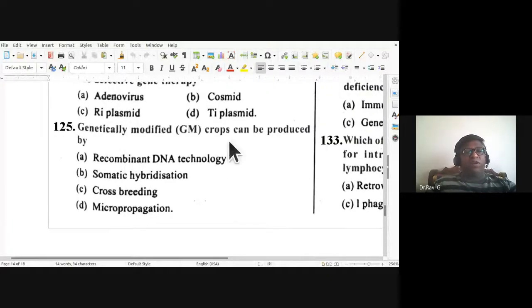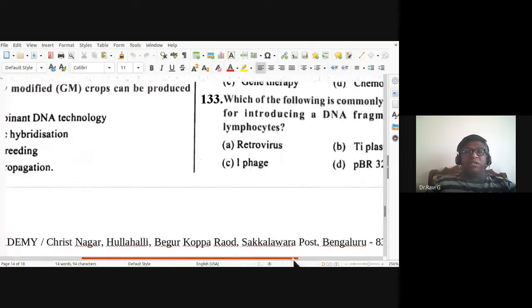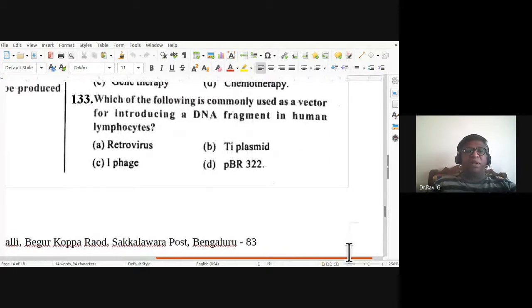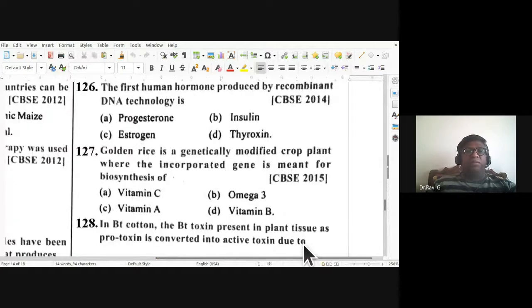125th, genetically modified crops can be produced by recombinant DNA technology. Using this recombinant DNA technology, you can obtain them. So 126th, the first human hormone produced by recombinant DNA technology is progesterone, or is it insulin, or estrogen, or thyroxine? The first human hormone produced by recombinant DNA technology is insulin. Okay, it is insulin.